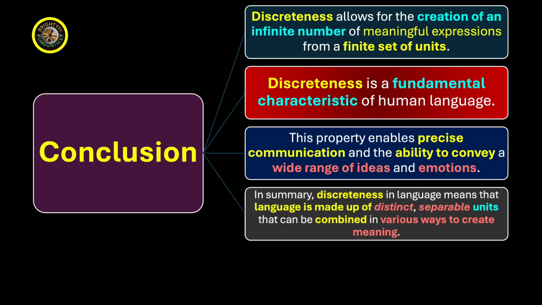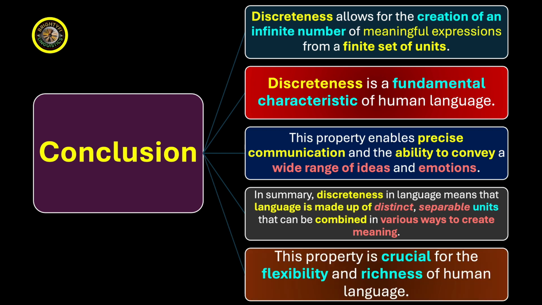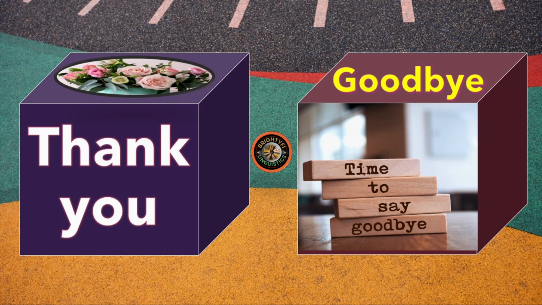In summary, in brief, discreteness in language means that language is made up of distinct, separable units that can be combined in various ways to create meaning. Finally, this property is crucial for the flexibility and richness of human language. Hope you understand the concept. Thank you and goodbye.